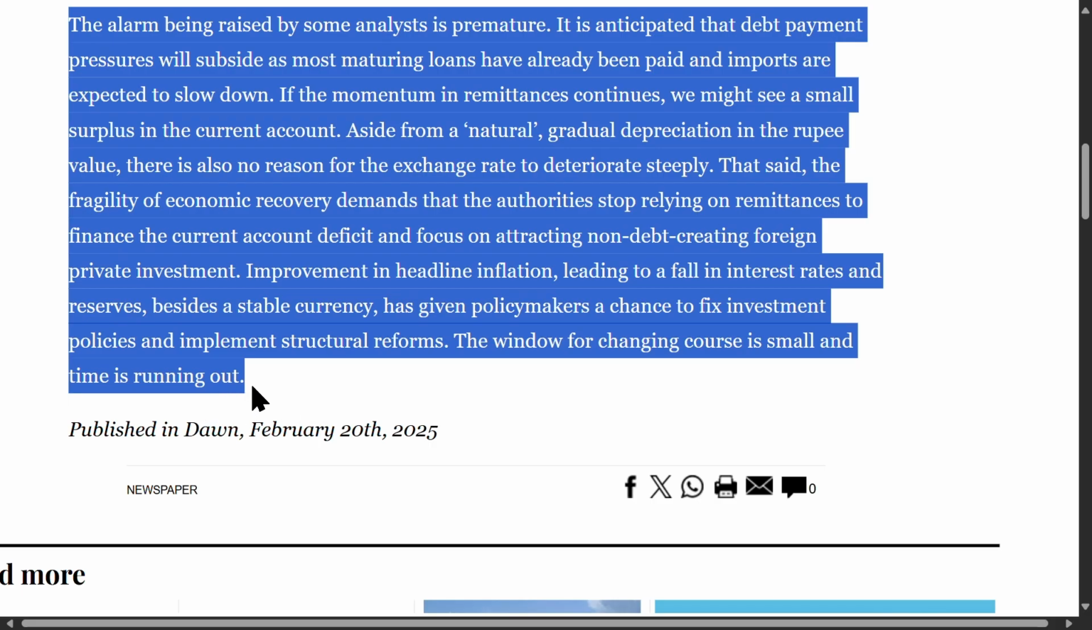The window for changing course is small and time is running out. Window for changing course is an idiom meaning a limited opportunity to make effective changes. Time is running out emphasizes urgency. Published in Dawn, February 20th, 2025.